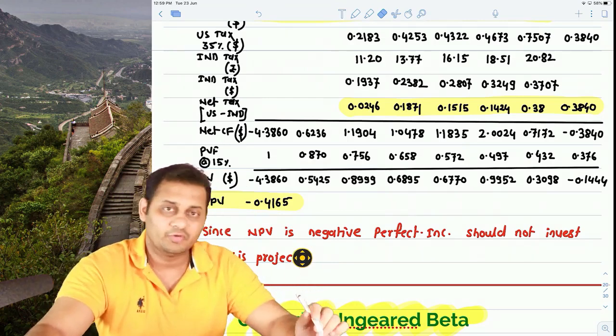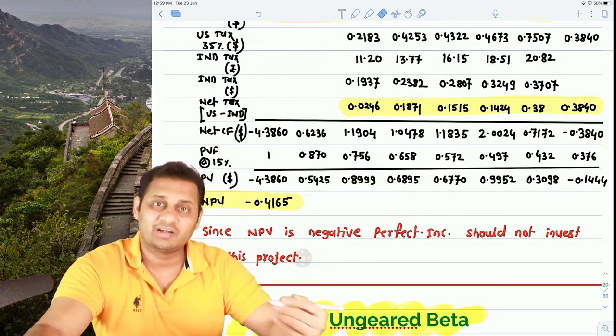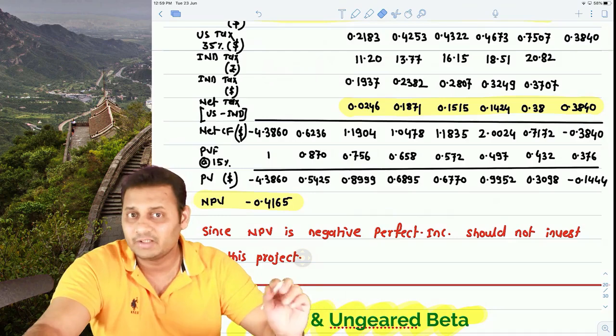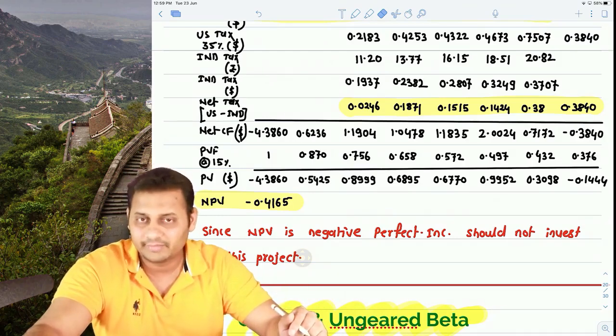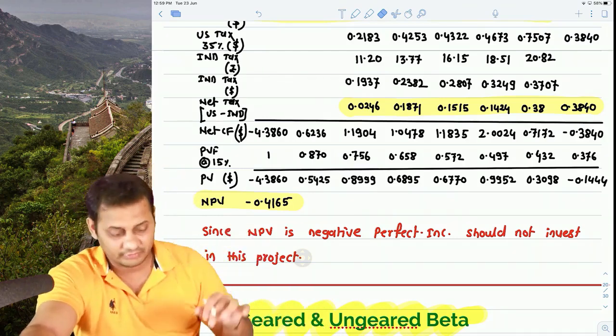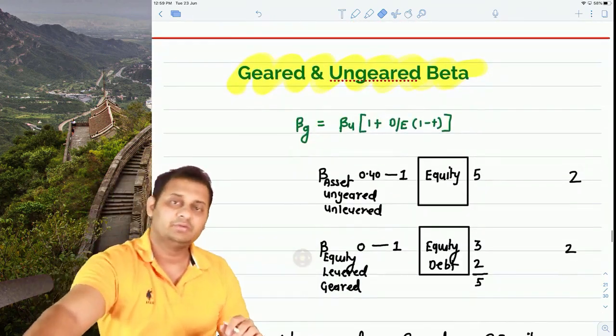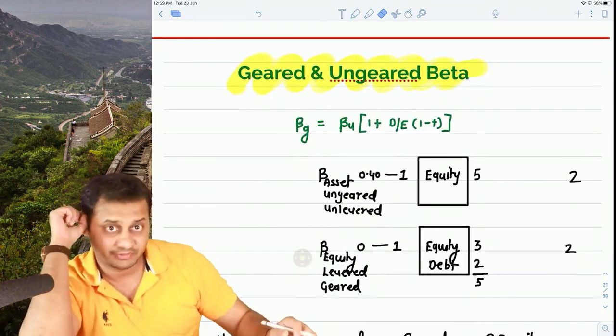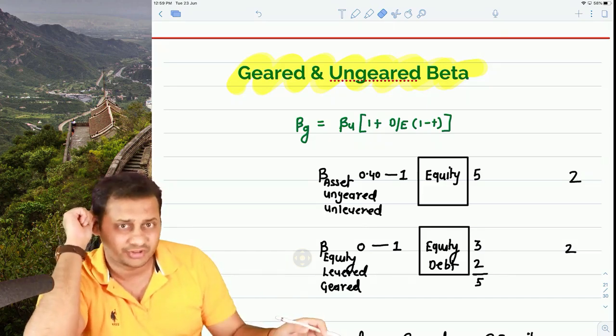Now if you follow the US tax also on earnings, then the project's NPV will come to positive. But it's okay, follow this only from now onwards. Then we learned about the concept of geared and ungeared beta for the next question, question number 6. This was all question number 5.